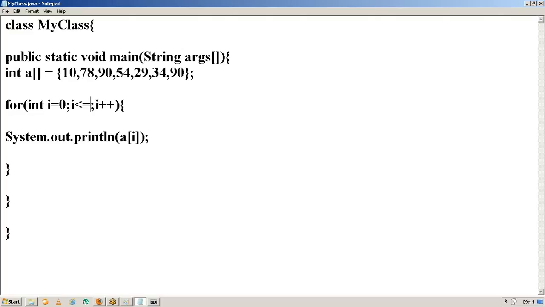How to analyze this array index? How to analyze this exception? Array index out of bounds. That means the index you are using is out of bounds. It is not in the range.